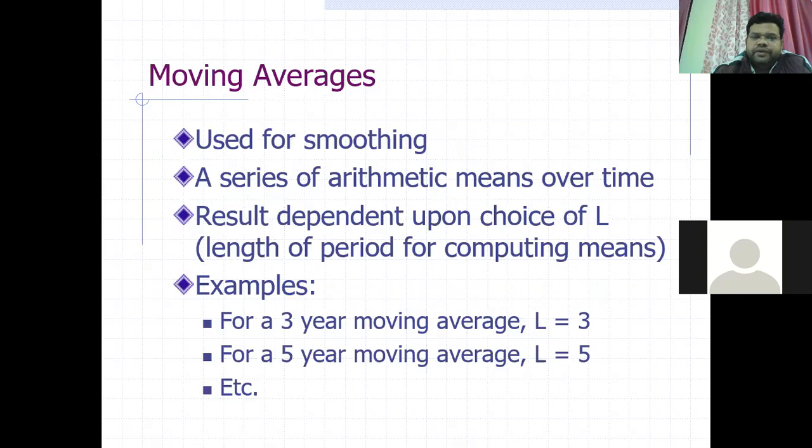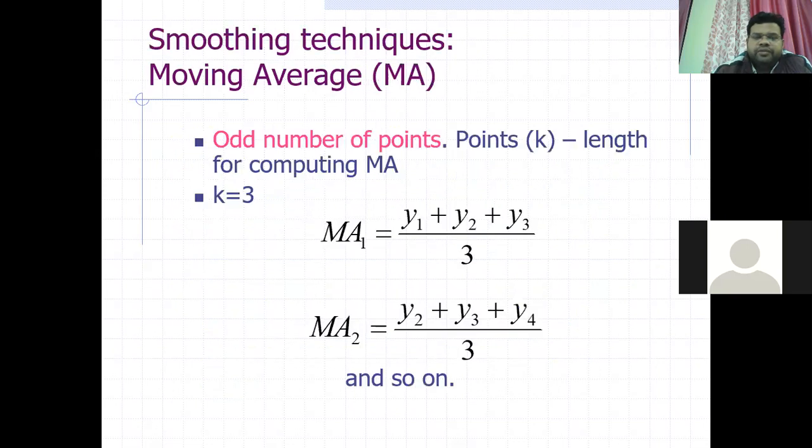We will not go into much detail because it is a little bit mathematical, but you must know which techniques are used for analyzing the trend.